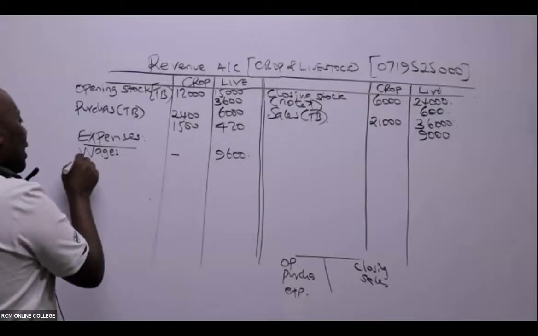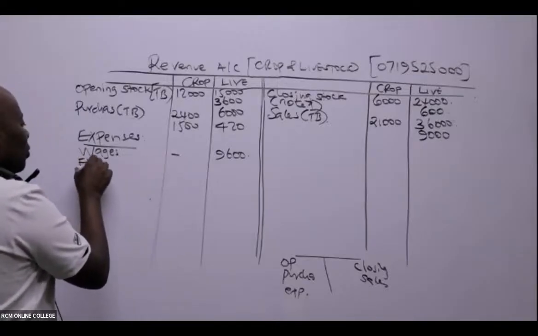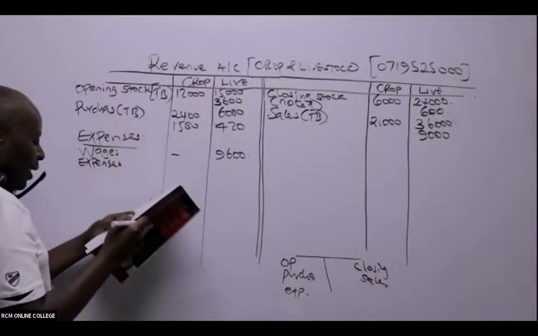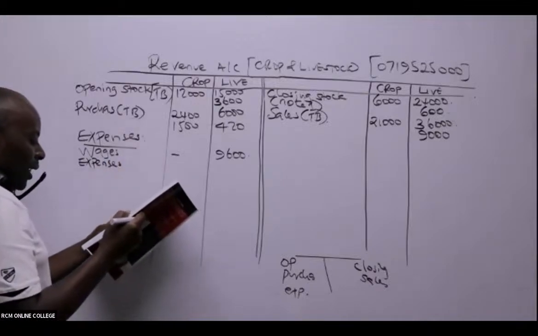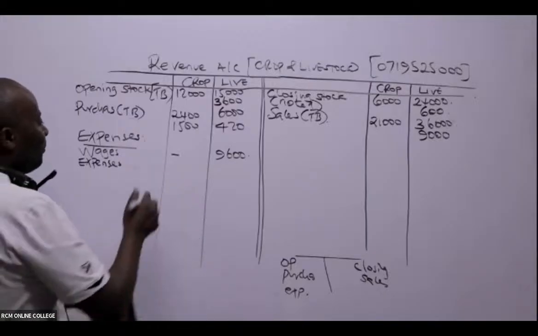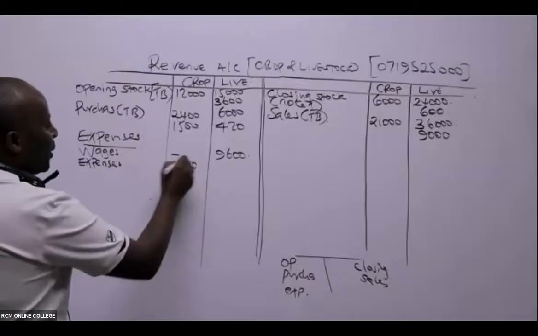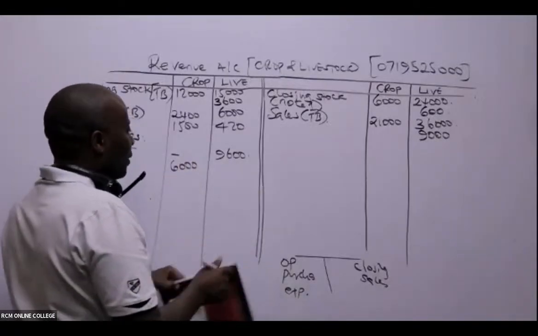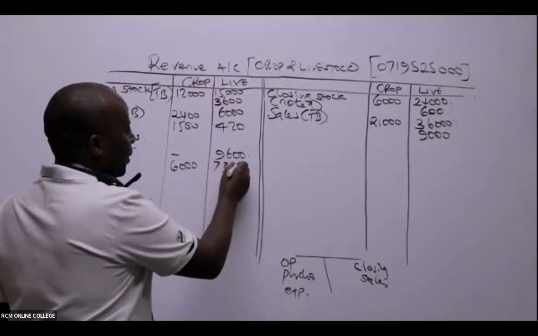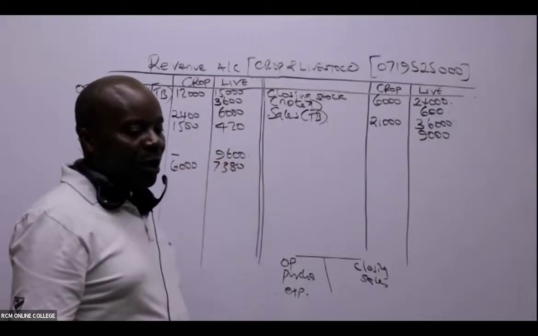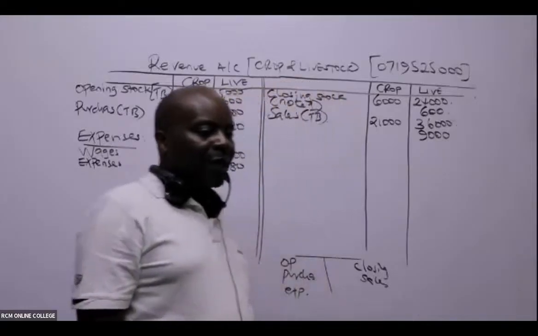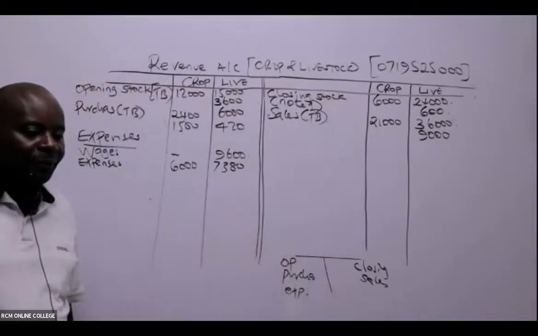And then, of course, we have what they are calling expenses. They should have given this another name, but they've called this expenses, and they are really direct because I can see their traceability. Like expenses for crops, 6,000. And then, in this case, expenses for livestock, 7,380. I feel I've moved quite fast.